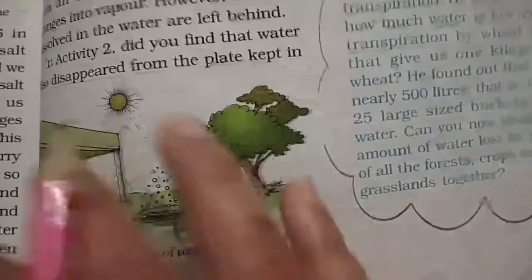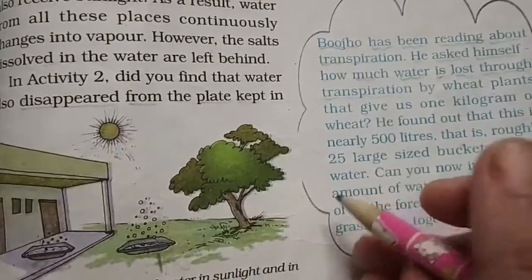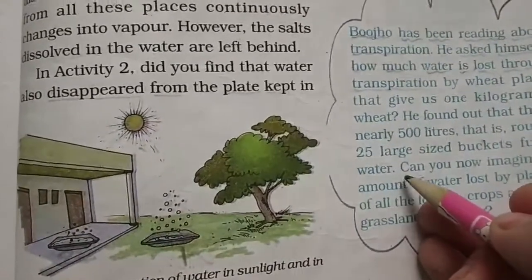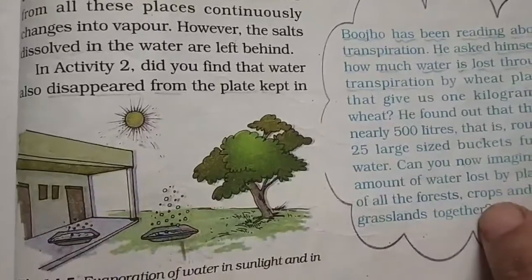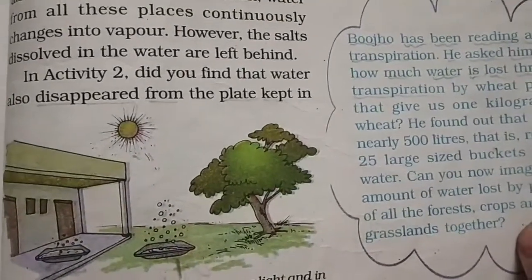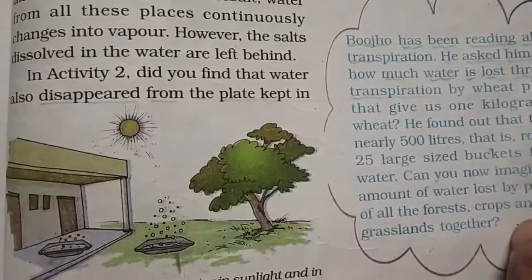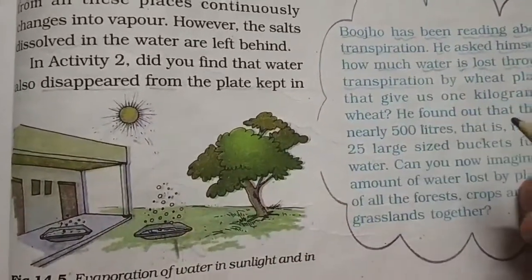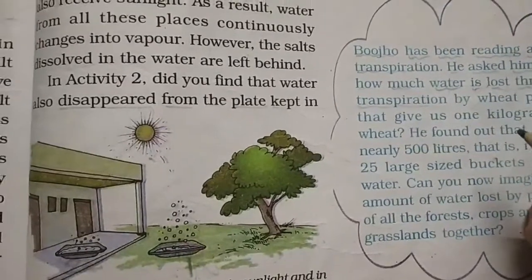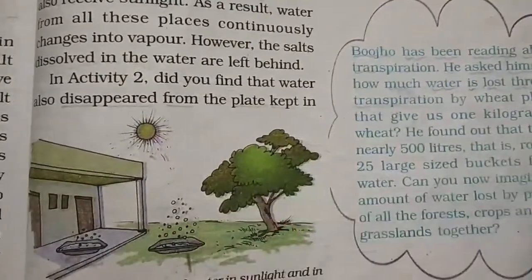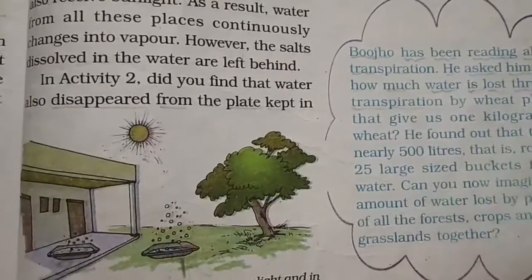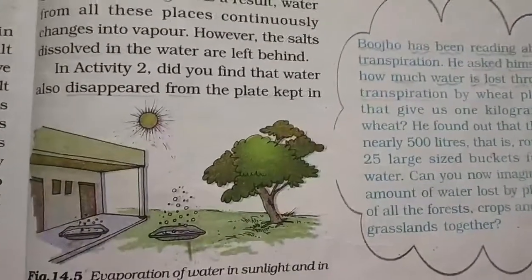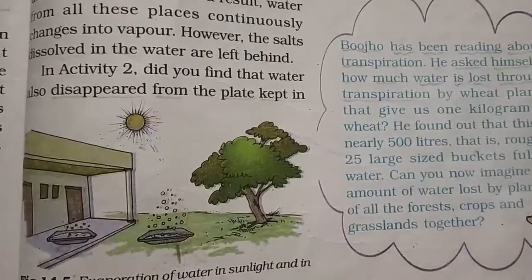Okay students, you also know that when we heat water on a gas burner, it evaporates very fast. But when we keep that water in the sunlight, it evaporates very slowly, because the sun takes more time to reach the water, whereas on the gas burner it evaporates very fast. So students, this is all about the disappearing trick of water, meaning evaporation.